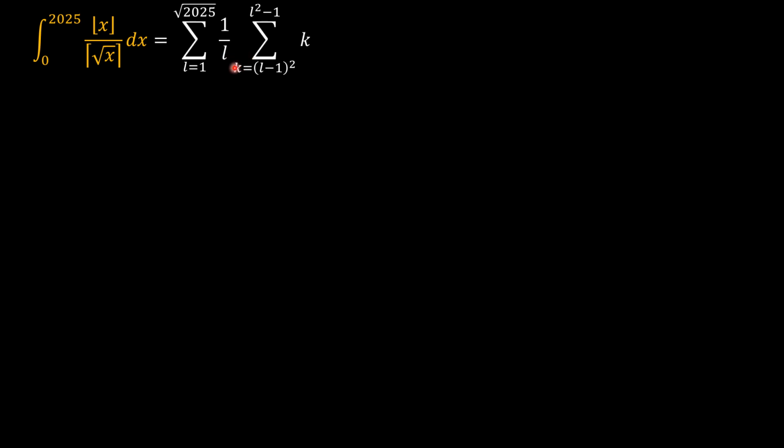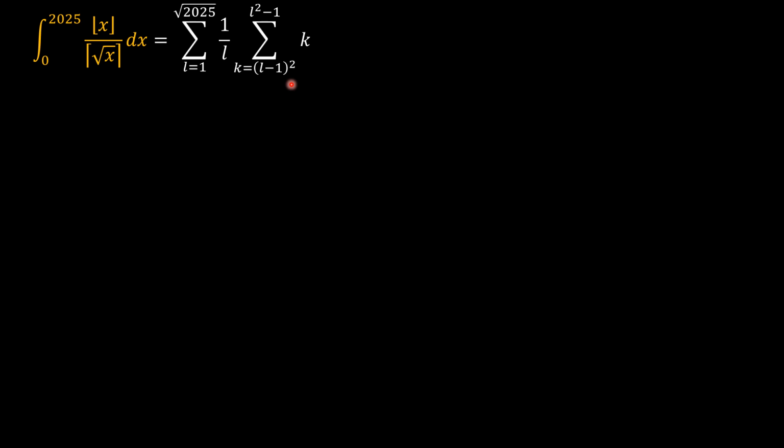But between L equals 1 and L equals 2, we have so many things in the numerator. So we are summing from k equals L minus 1 squared to L squared minus 1.